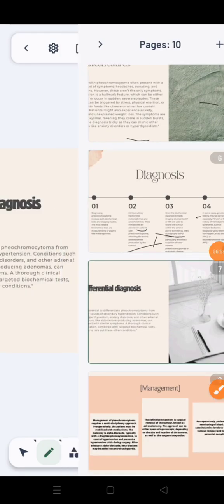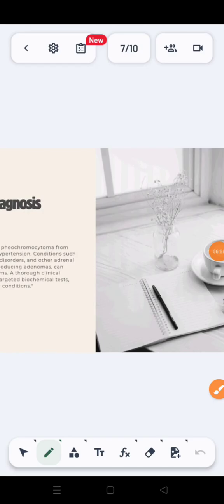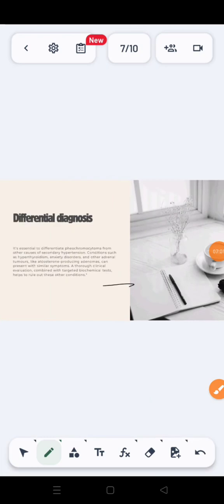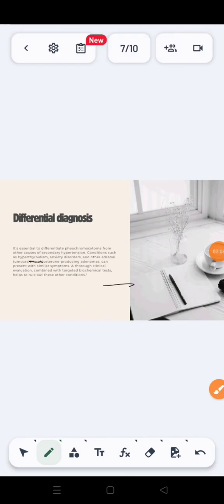Now let's discuss the differentials of this disease. It is essential to differentiate pheochromocytoma from other causes of secondary hypertension, conditions such as hyperthyroidism, anxiety disorders, or other adrenal tumors. Aldosterone-producing adenomas can present with similar symptoms. A thorough clinical evaluation combined with targeted biochemical tests we already discussed helps to rule out these other conditions.